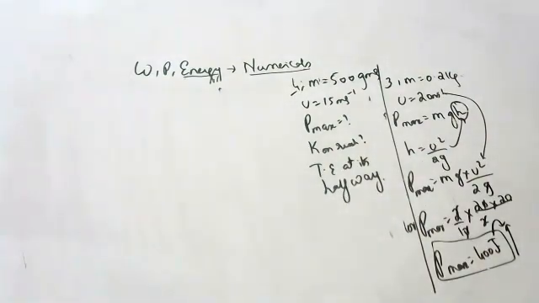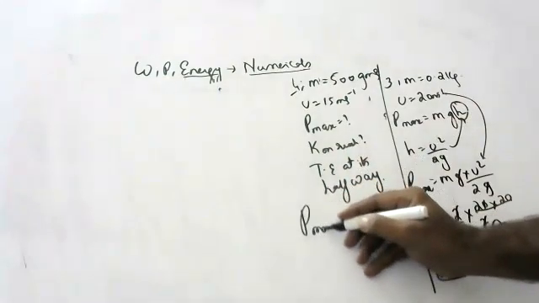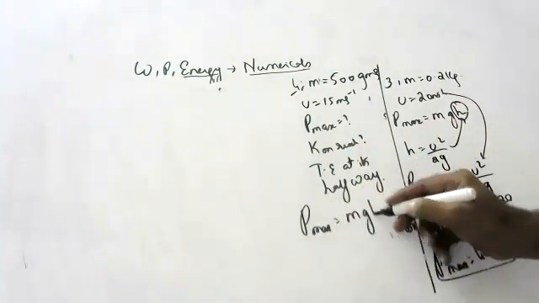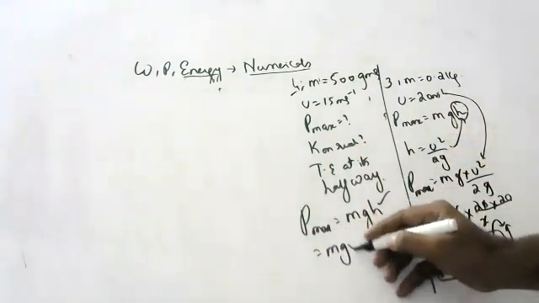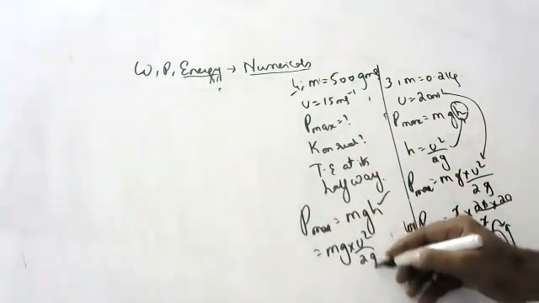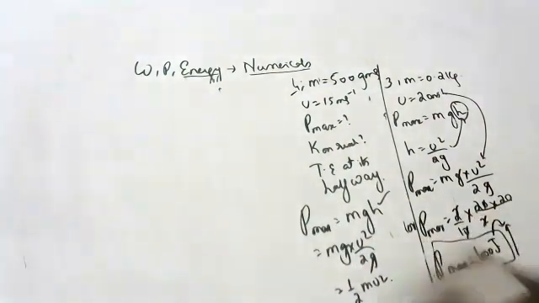Okay, children. Just now I told you potential energy at maximum height is equal to mgh. The h formula I told is u square by 2g. So mg into u square by 2g. g is gone. So half mu square is the maximum potential energy. Let's calculate.